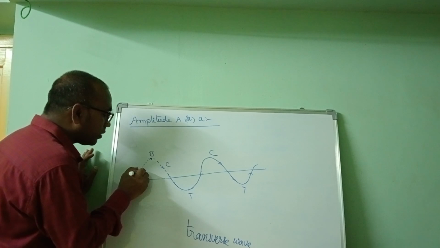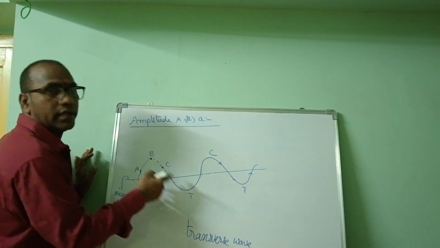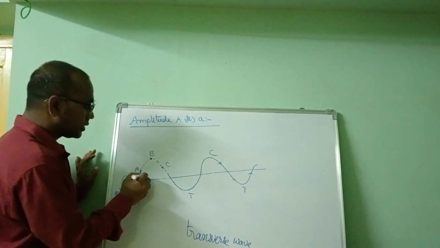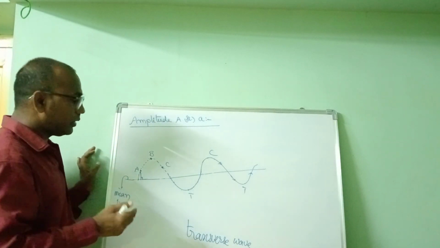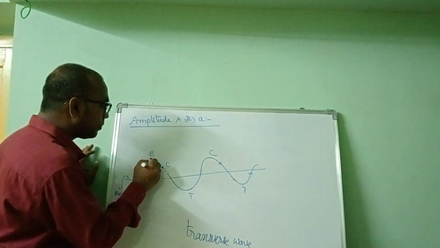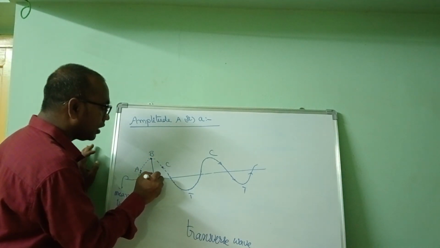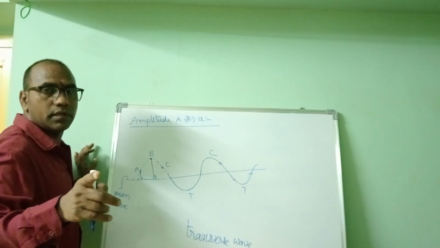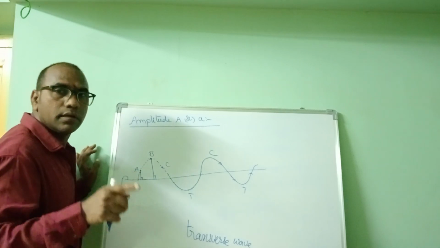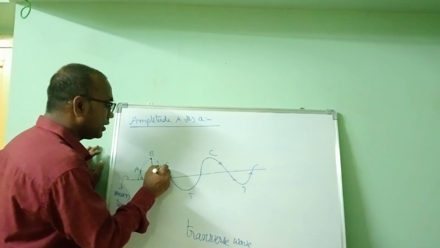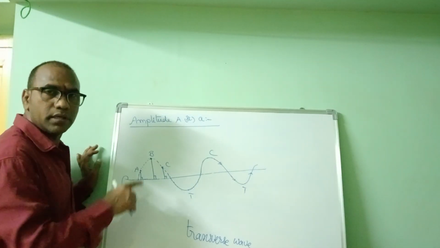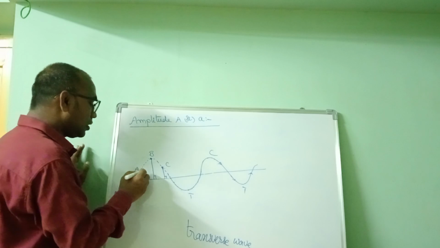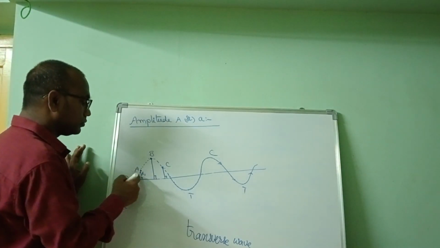Draw a perpendicular from position A onto the mean line. This perpendicular distance is nothing but displacement. Draw a perpendicular from B to the mean line, that is also displacement. Here draw another perpendicular, also a displacement.